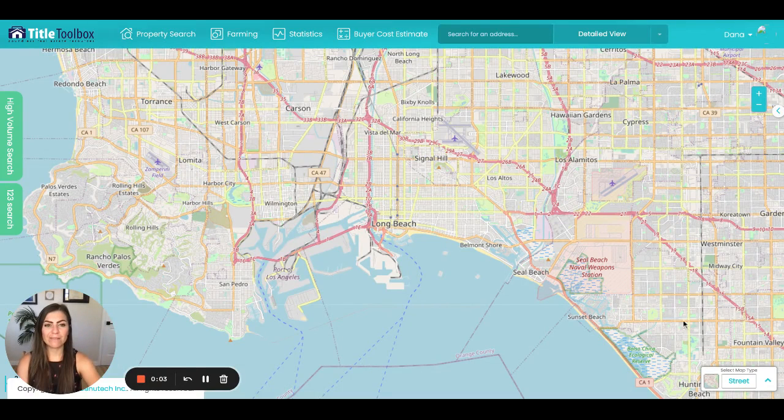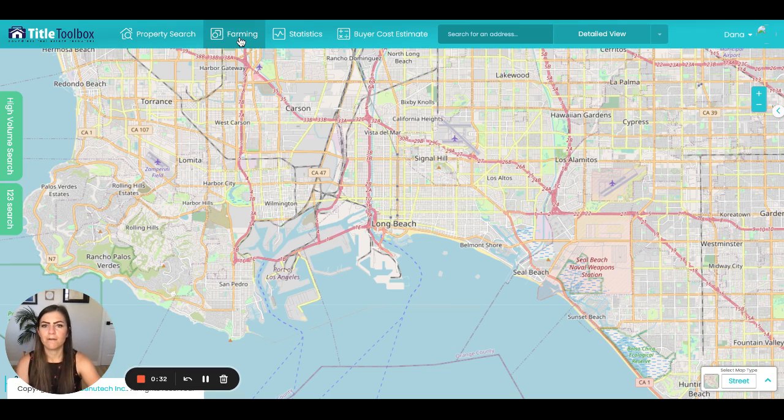So I'm going to show you how to pull information through Title Toolbox while using an EDDM route that we found on USPS.com. So for the Every Door Direct, we found that over here in Garden Grove, if we want to look up this route information through Title Toolbox, we'll see that the route is C024. So I'm going to go ahead and go to Title Toolbox.